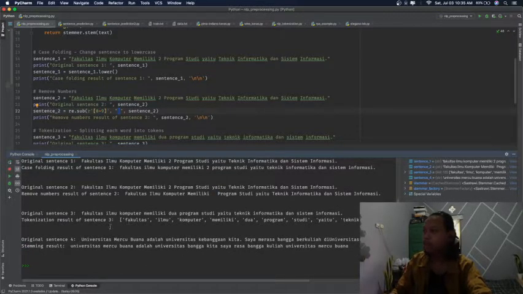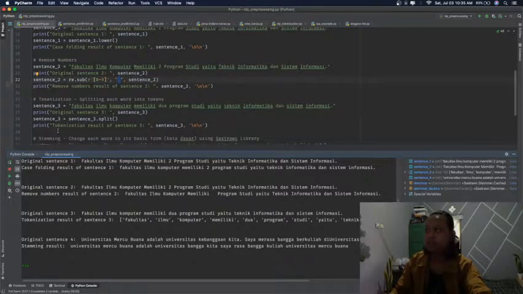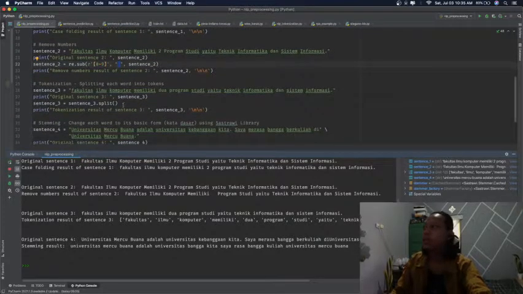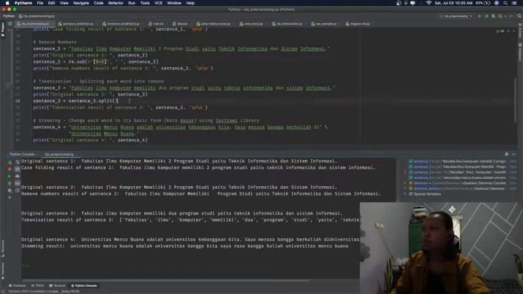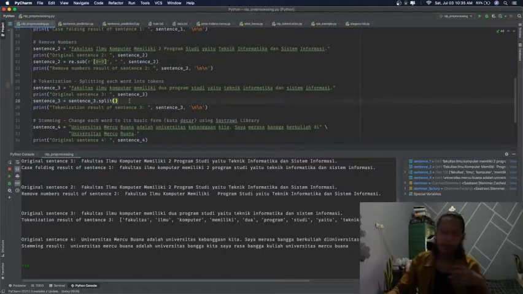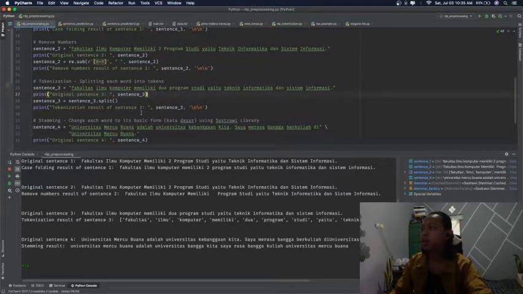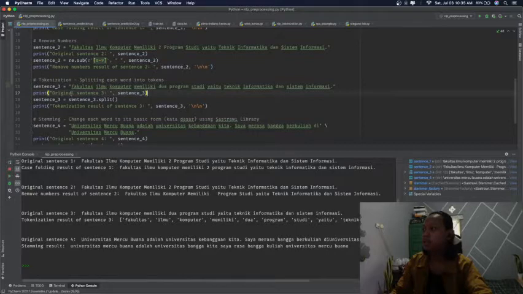And then the third is tokenization. This is the most used one in NLP pre-processing. Tokenization is splitting each word into tokens. Also in this tokenization, I print the original text and then the result.